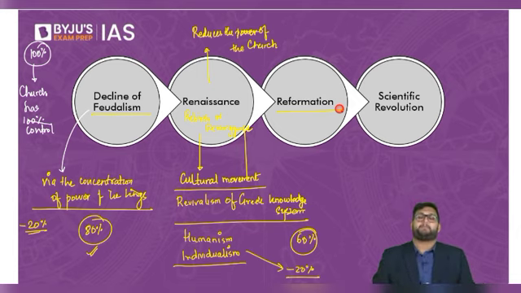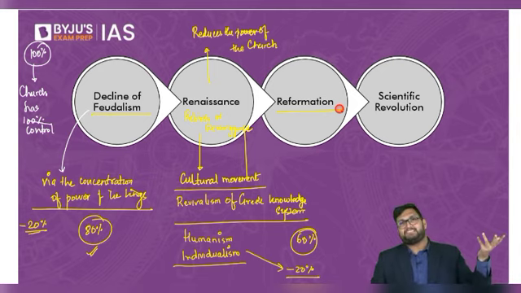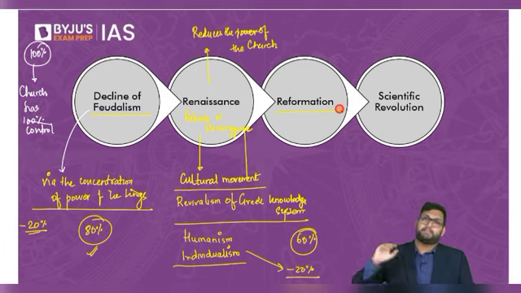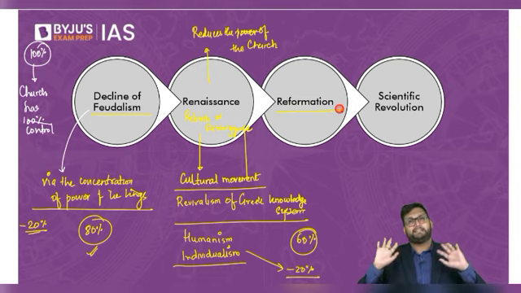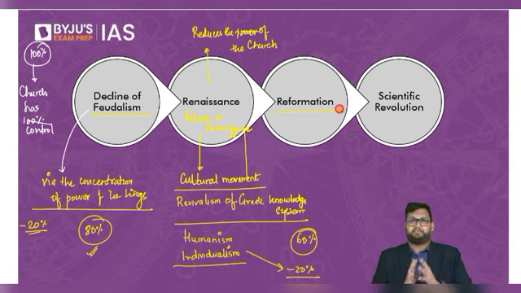And in his frustration, he writes what is called the 95 theses, sometimes also called the 99 theses. Basically, in German ideology, it is called the 95 theses. Within English, it is sometimes called the 99 theses, but it's called the 95 theses for sure.